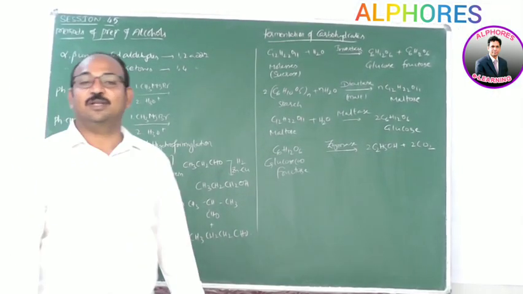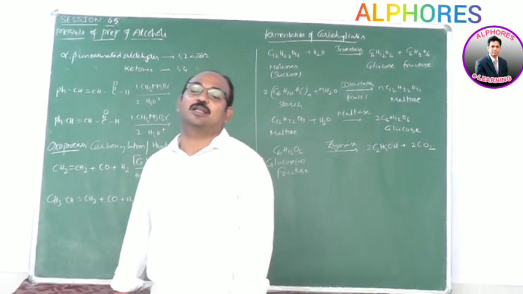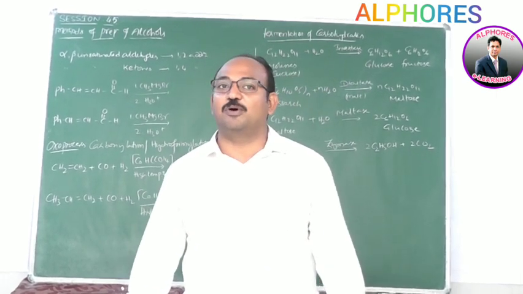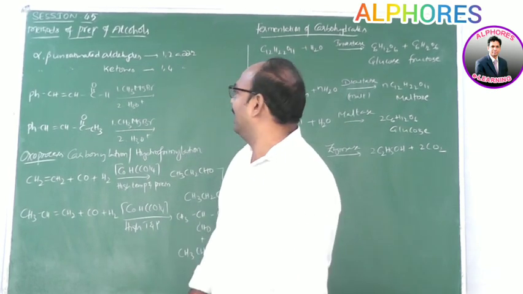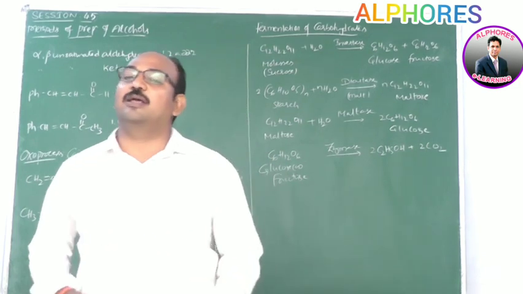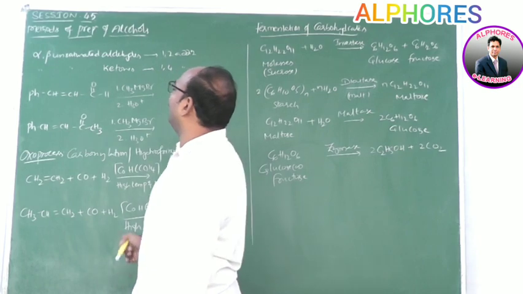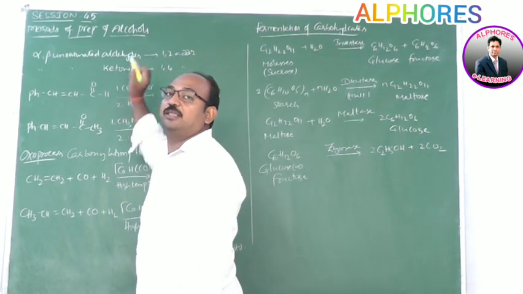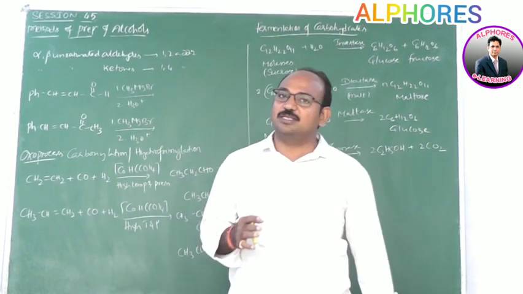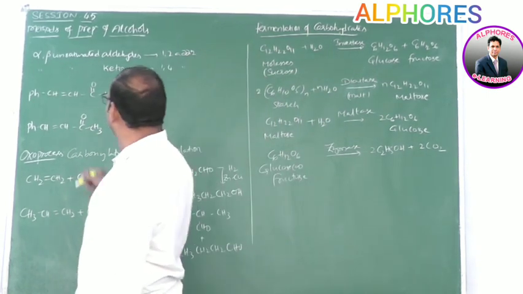So, continuing from the previous one, in the case of Grignard reagent with carbonyl compounds, instead of normal carbonyl compounds, if we consider alpha beta unsaturated carbonyl compounds, these organometallic compounds react a little bit differently. Have a look here. Alpha beta unsaturated aldehydes give the 1,2 addition product as a major product. In the case of alpha beta unsaturated ketones, the 1,4 product is the major product. Let us see this example here.